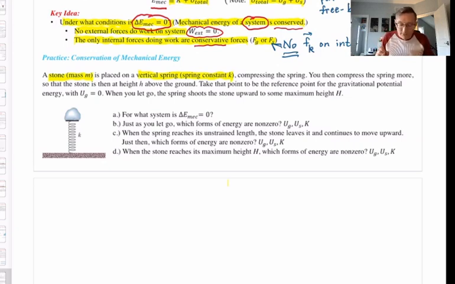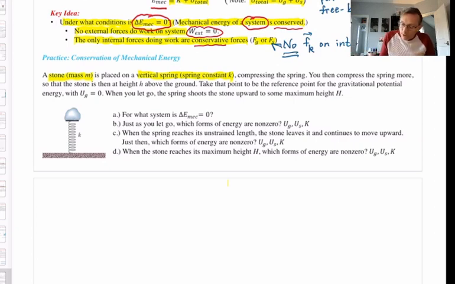Okay? We all know intuitively what's going to happen. The spring force is now greater than the gravitational force. The stone will start to accelerate up. And it's going to go up. We'll talk about all that in a minute. But for now, what I want to do is take this picture, and I want to be clear about what I'm visualizing this picture to be.